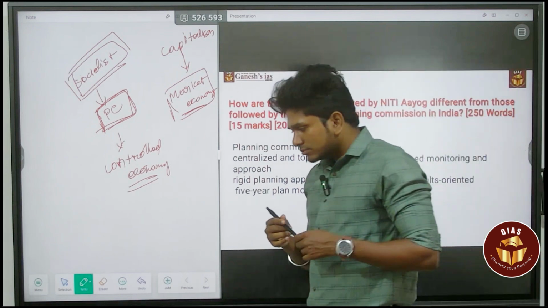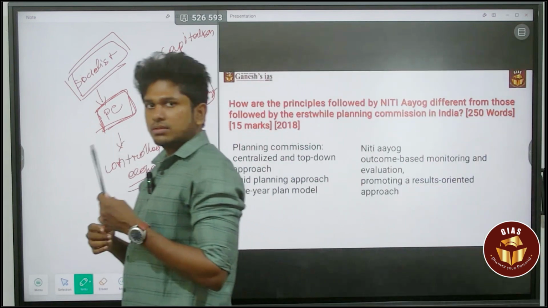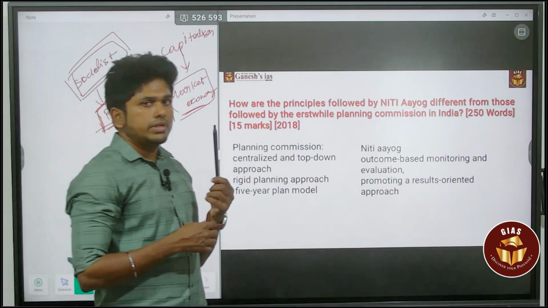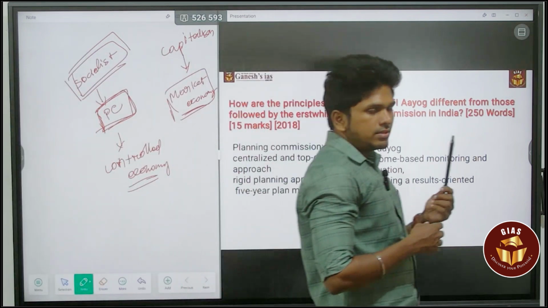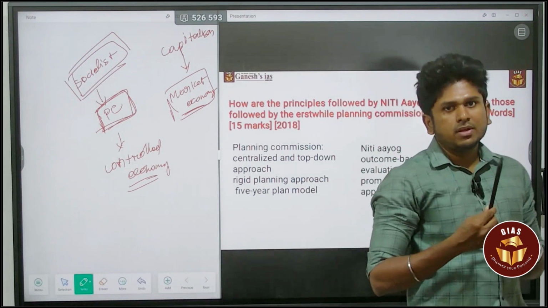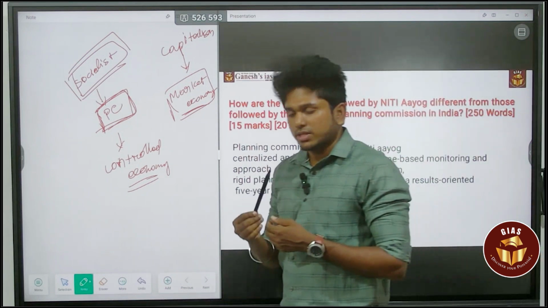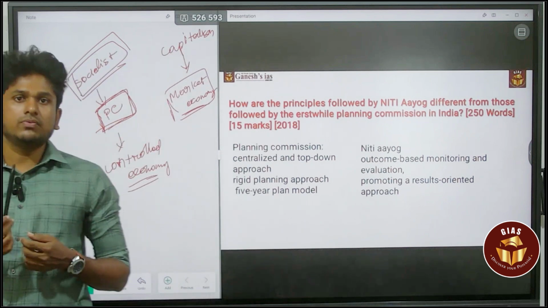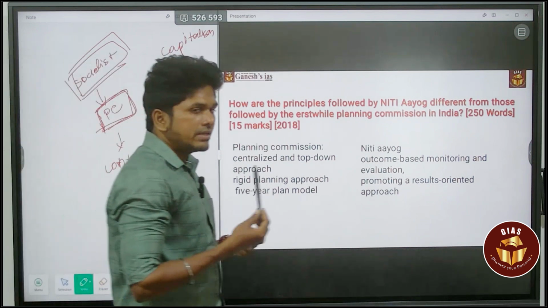Consider that this is a pen and it costs around 10 rupees. Suddenly the producer of this pen raises the MRP to 20 rupees, then 30 rupees, then 40 rupees.